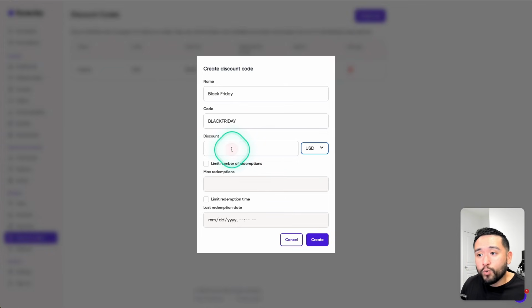So maybe if you want to offer a free course, say for example, your course is $100, you could do a $100 discount. So your course will be completely free for Black Friday. You can also limit the number of redemptions and limit the redemption time as well. So perfect for holidays like Black Friday.